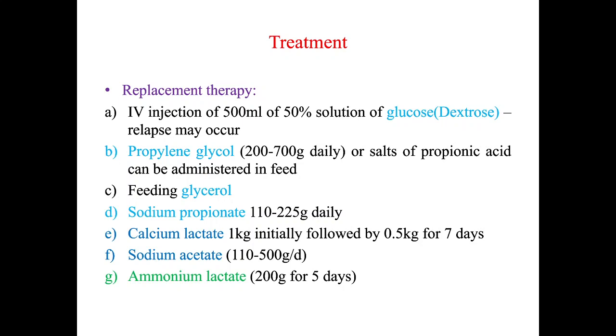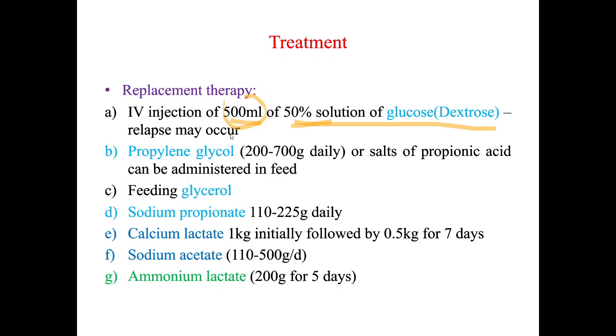Glucose is less, so what will be our first choice? Let's address that problem. We are giving 500 ml of a 50% solution of glucose or dextrose intravenously.